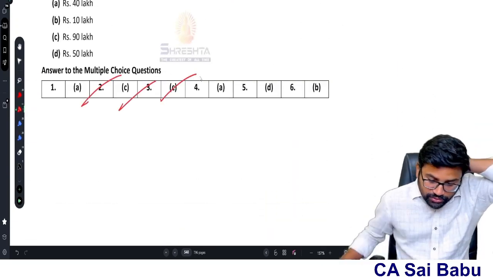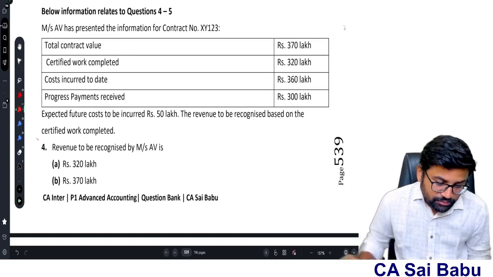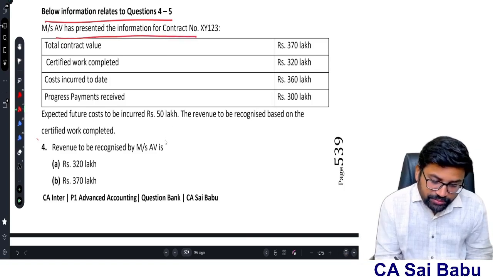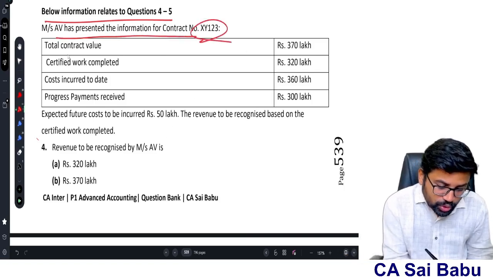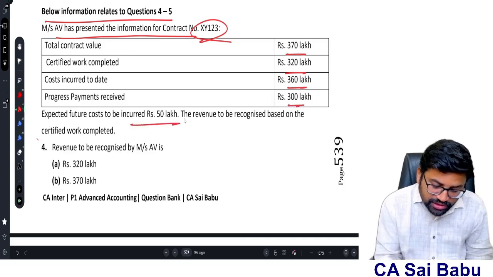A, C, C. Okay. Next, come to the second one. The information below relates to questions 4 and 5. AV has presented the information for a contract. Total contract value 370 lakhs. Certified work completed 320 lakhs. Cost incurred to date 360 lakhs. Progress payment received 300. Expected future cost to be incurred 50.